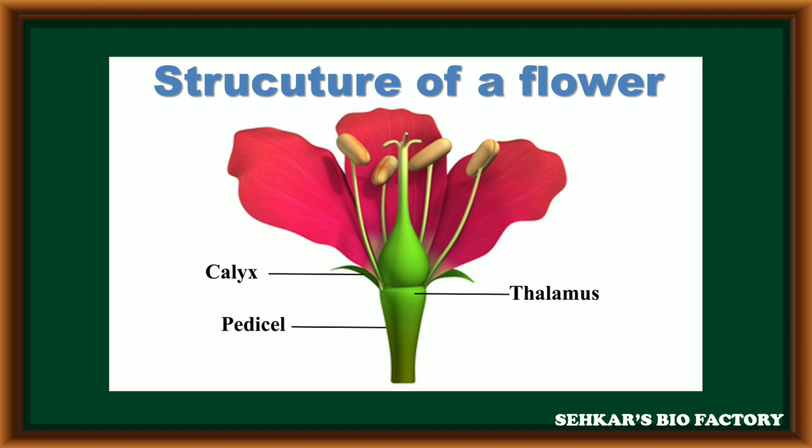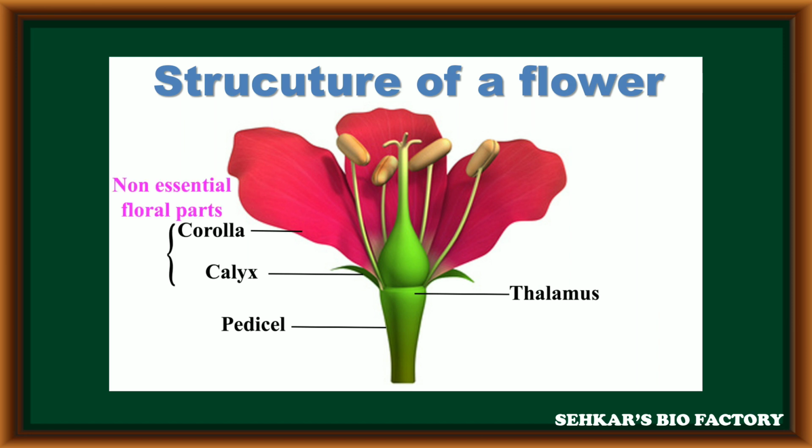Now, in the outermost and first whorl, many small leaf-like green appendages are present, and each leaf-like appendage is called a sepal. A group of sepals is called the calyx. In the second whorl, large leaf-like structures with different colors are present. Each leaf-like structure is called a petal, and a group of petals is called the corolla.